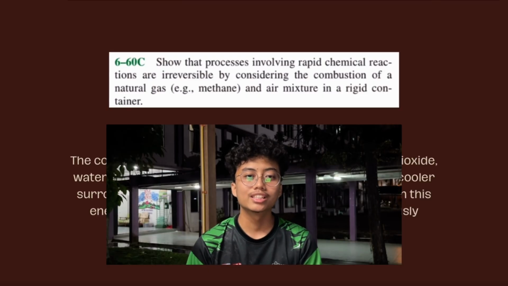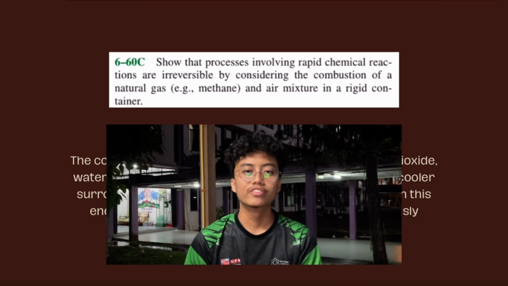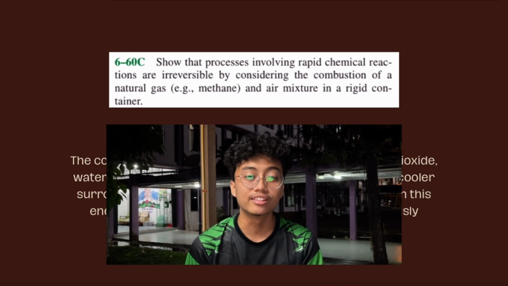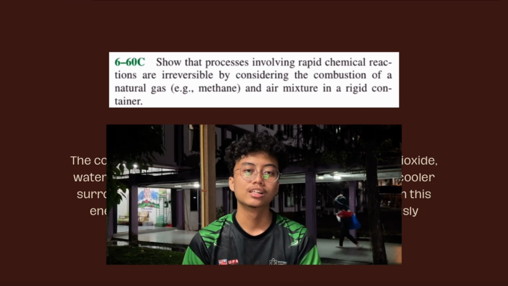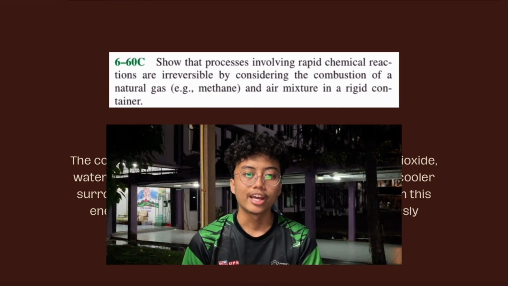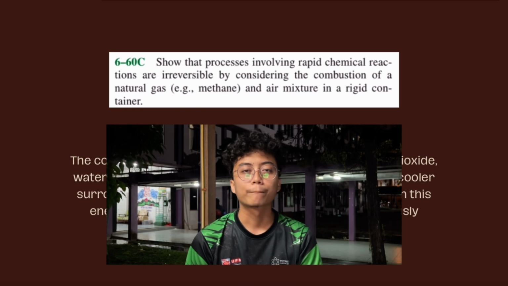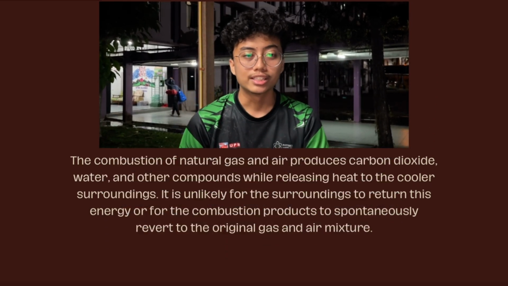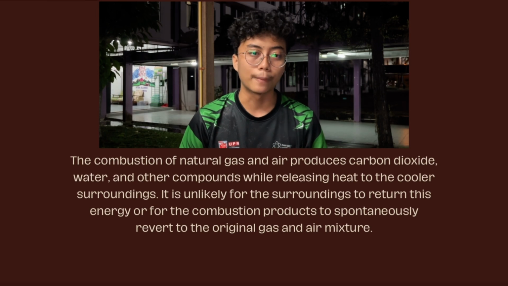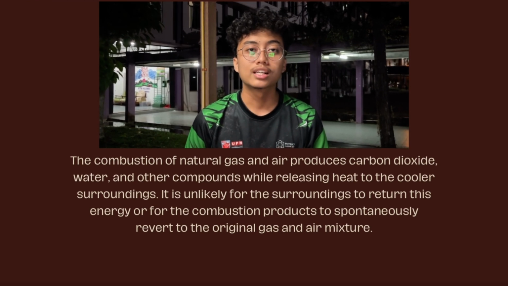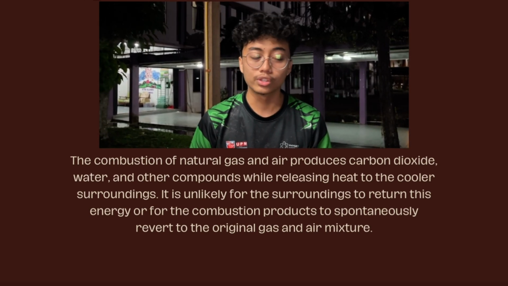The second question is, show that processes involving rapid chemical reactions are irreversible by considering the combustion of a natural gas, such as methane, and air mixture in a rigid container. The answer is the combustion of natural gas and air produces carbon dioxide and water and other compounds while releasing heat to the cooler surroundings.